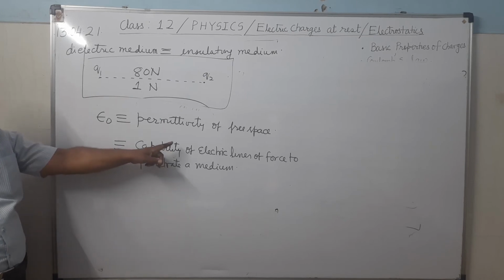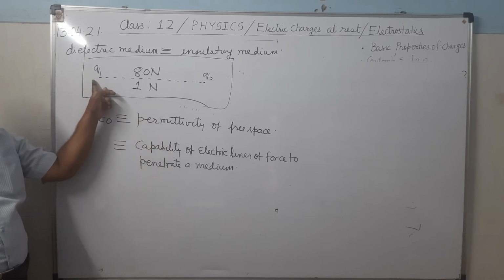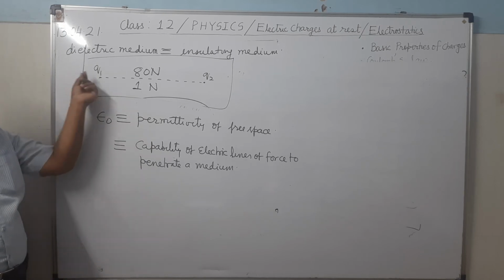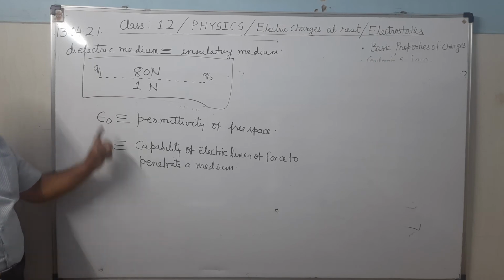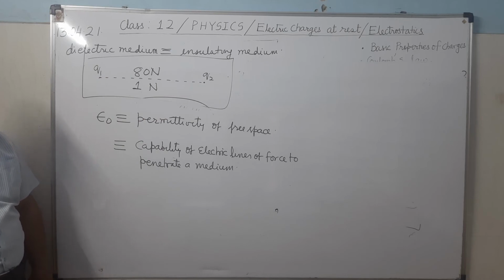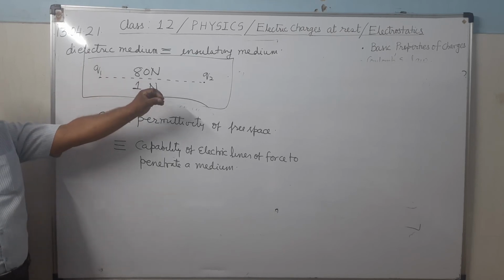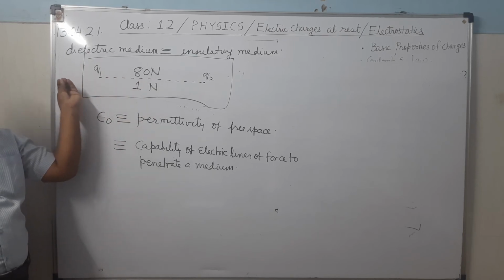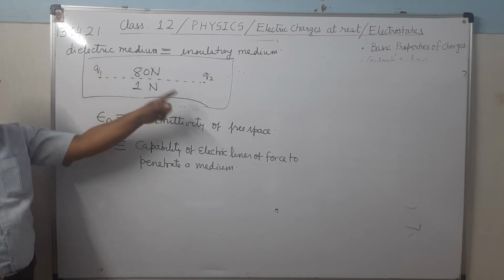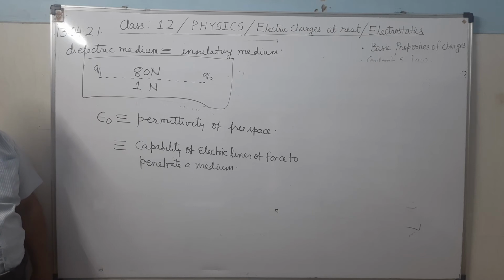Electric lines of force are produced by the charges. They originate from the charges and move very easily from one charge to another through free space. But if there is some dielectric medium, what will happen? They will find difficulty. They will not be able to penetrate so much, and therefore a lesser number of electric lines of force will reach from one charge to the other.